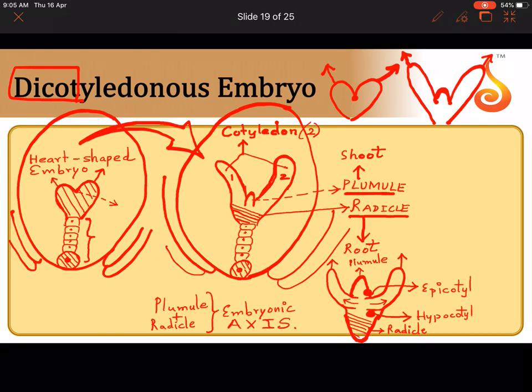Okay, now let us see how the embryo looks in the later stages. Once again, I will draw the ovule. Now the ovule is becoming a seed. It has become a seed now. Why? Because it has an embryo inside. So let me show the seed integument. It has now become the seed coat.